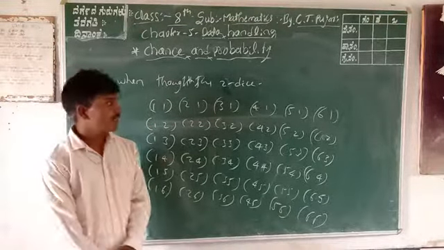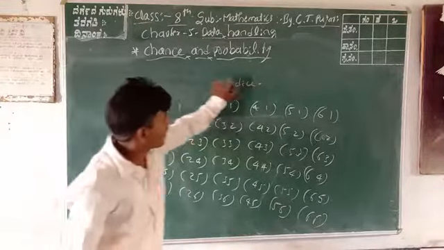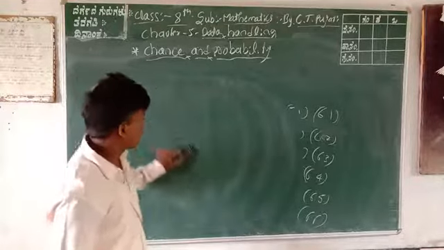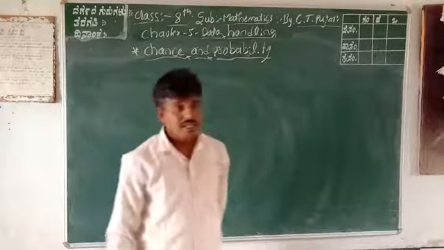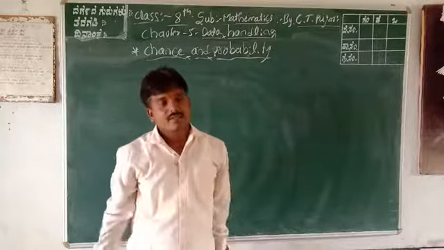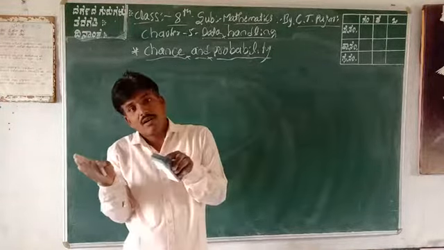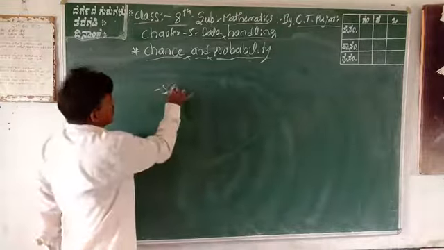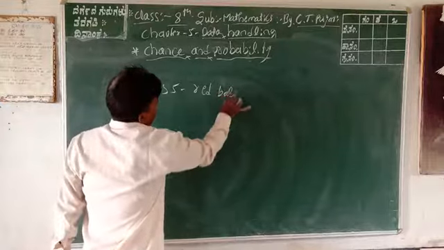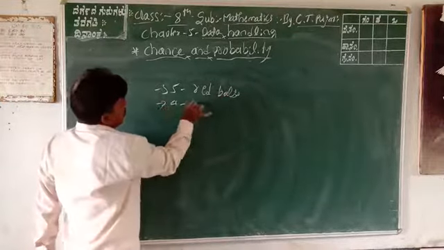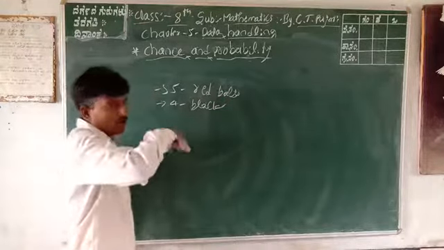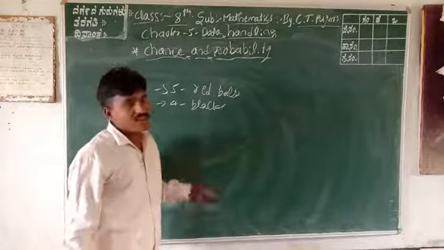Some examples are also here in probability. One question: in a box, some balls are here: 5 red balls and 4 black balls.